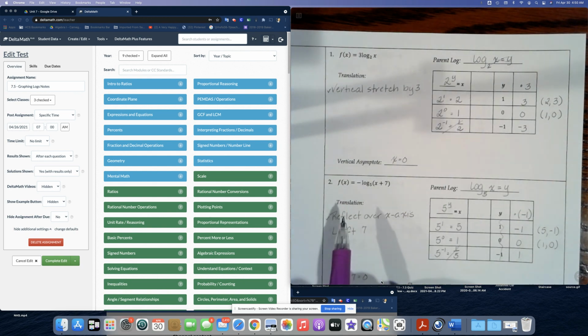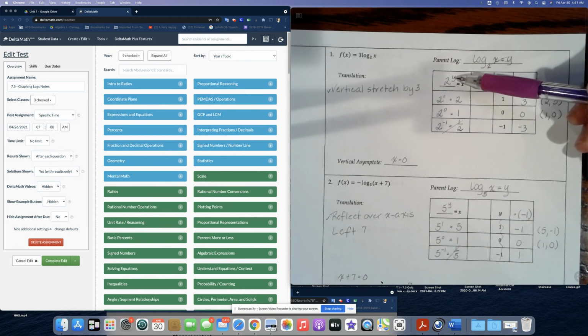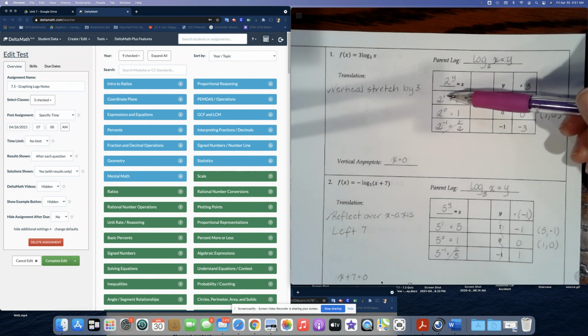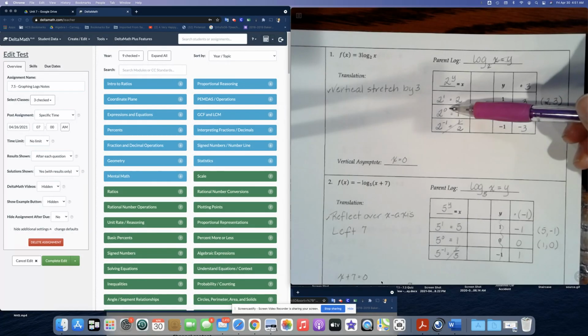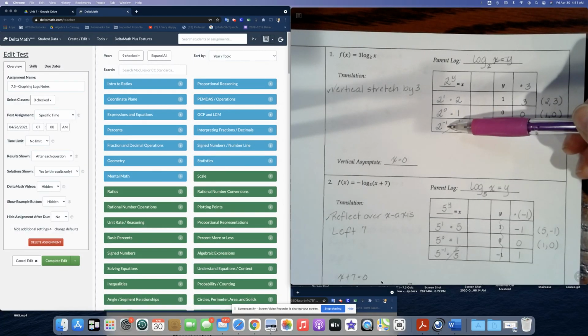Notice before, when we were doing an exponential function, we pre-populated the x values with 1, 0, and negative 1. This is the inverse, so we're going to pre-populate the y values with 1, 0, and negative 1. And we're going to plug in each of these values in for y in this equation right here to find our x. So it'll be 2 to the 1, 2 to the 0, and 2 to the negative 1.